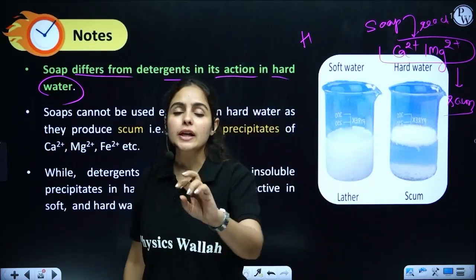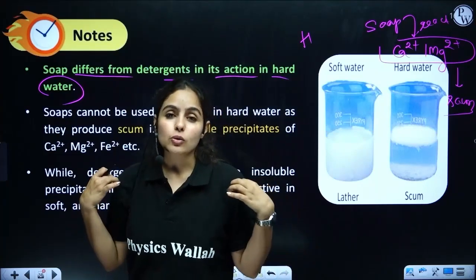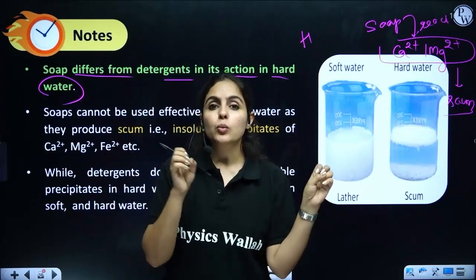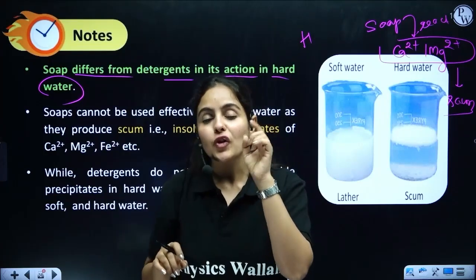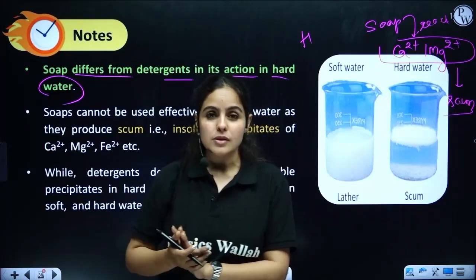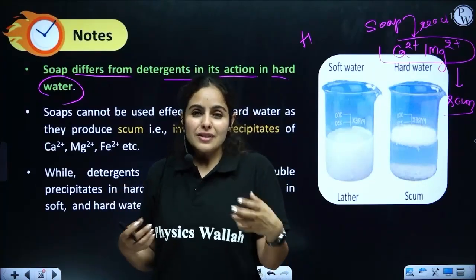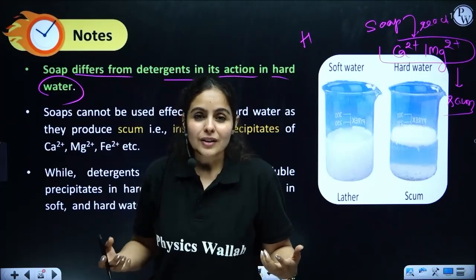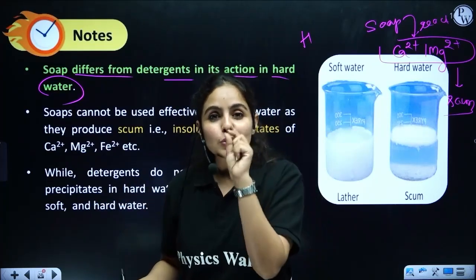Now, you might have noticed this, especially with black clothes. Once they come out completely washed, you might see some white spots on your clothes. Have you ever noticed? Especially on black clothes. Even when they are freshly washed, it doesn't feel like they are washed, it does not give that clean feeling because of those white spots.